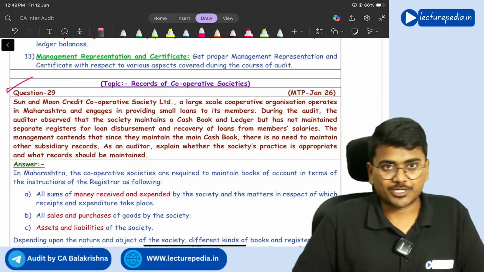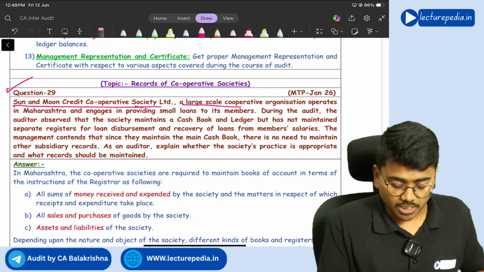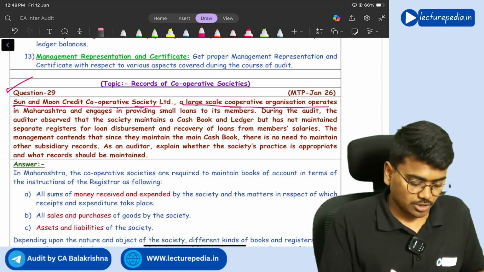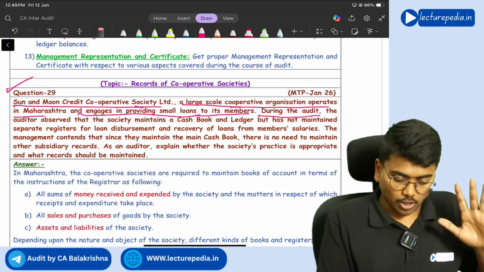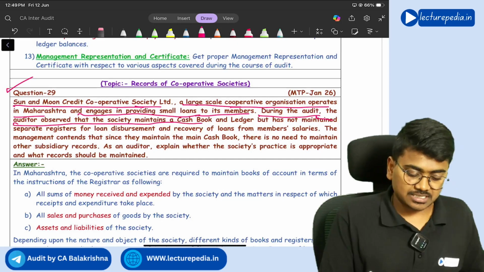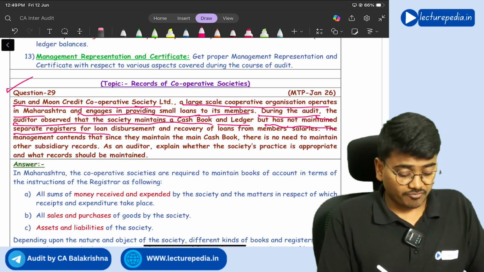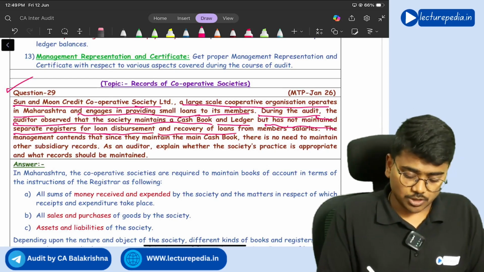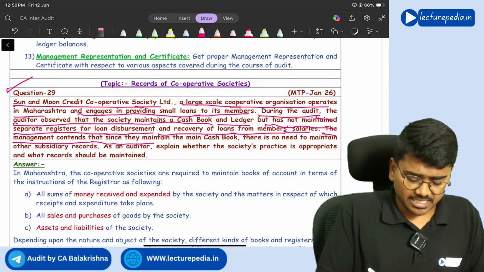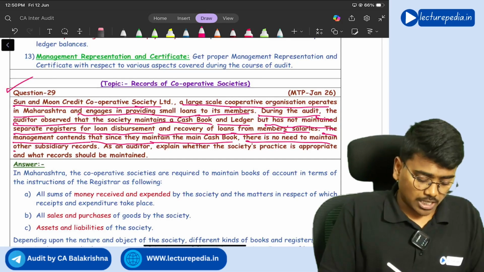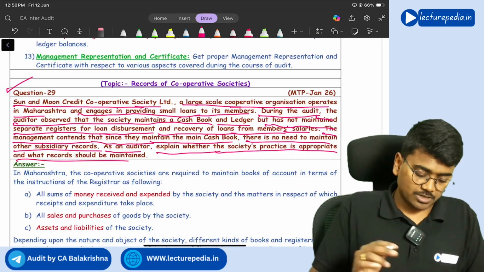Next, question number 29. Sun and Moon Credit Cooperative Society Limited, a large scale cooperative organization, operates in Maharashtra and engages in providing small loans to its members. During the audit, the auditor observed that the society maintains a cash book and ledger, but has not maintained separate registers for loan disbursement and recovery of loans from members' salaries. The management contends that since they maintain the main cash book, there is no need to maintain other subsidiary records. As an auditor, explain whether the society's practice is appropriate and what records should be maintained.